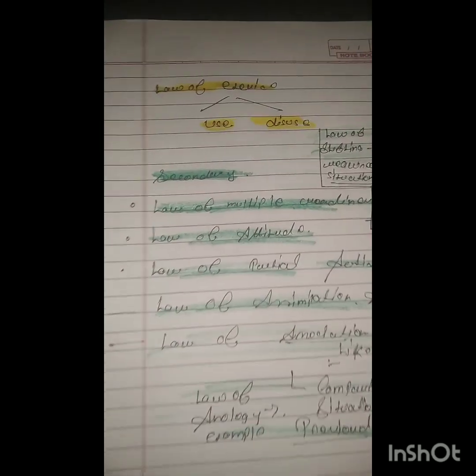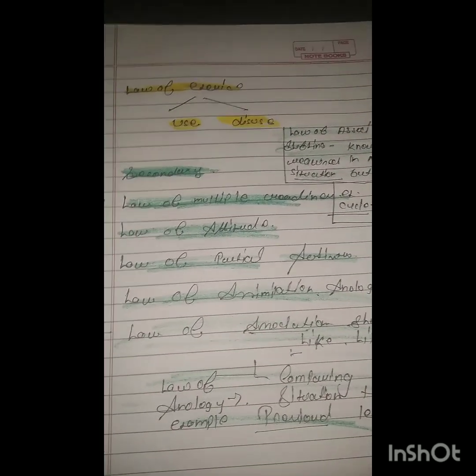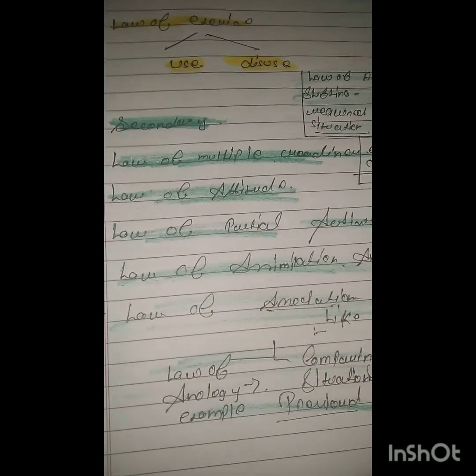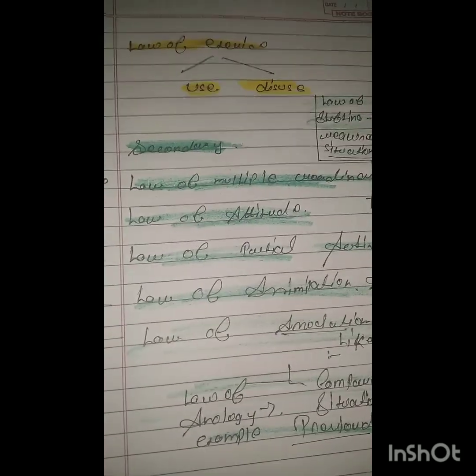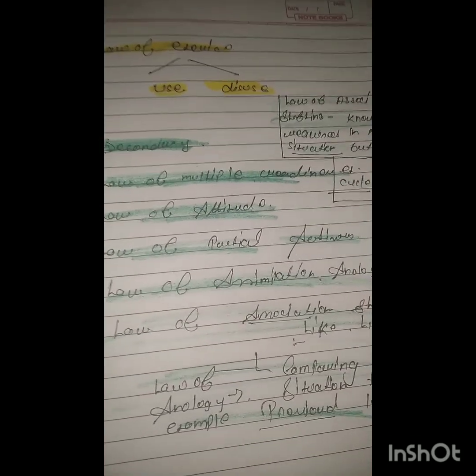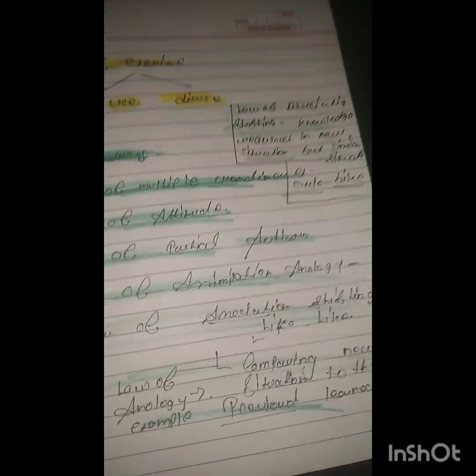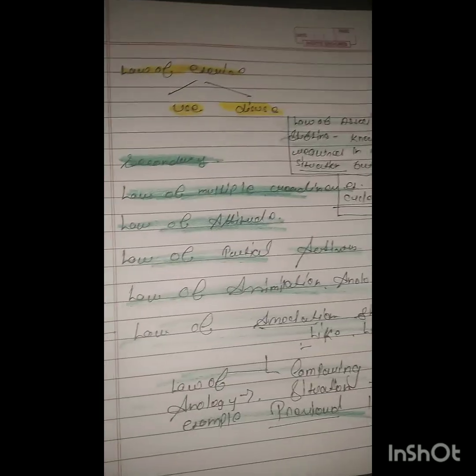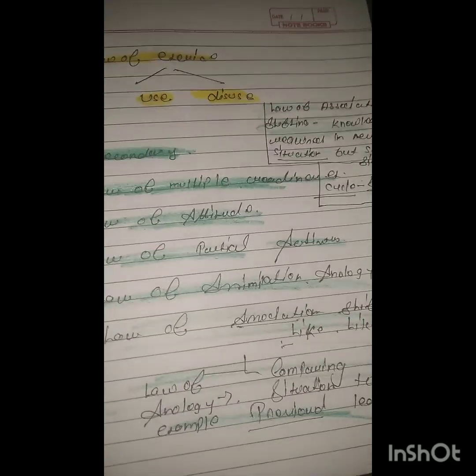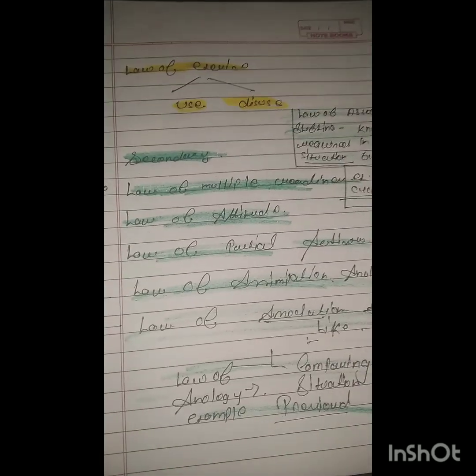Now third is the law of partial activity. We take partial activity in a very positive way. If you hear about partial activity in psychology, it is a very positive word, because if we do something on a regular basis, it does not have much influence. While if we do it with some gap, like 2 days, 3 days, weeks, twice, thrice a week, this gives a more positive effect on our learning. Now fourth is the law of assimilation and analogy.